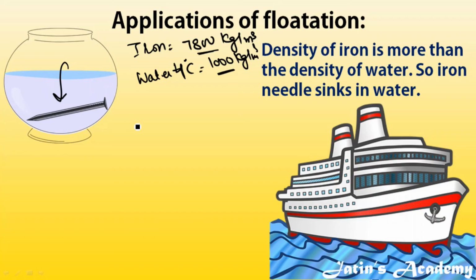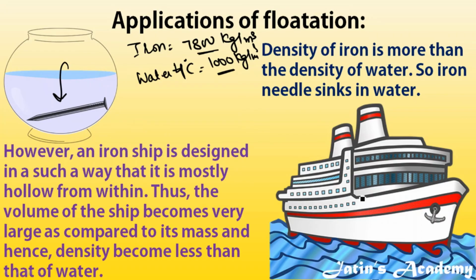Okay, but why are these submarines or iron ships going to float in a liquid? See carefully. Actually, these iron ships are hollow from inside. The iron ship has more volume. If it has more volume, it means density is less. Since it is hollow from inside, the volume of the iron ship is more, which means density is less. So if density is less, then this iron ship is going to float on water.